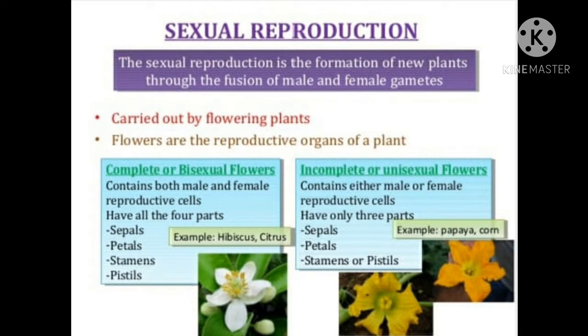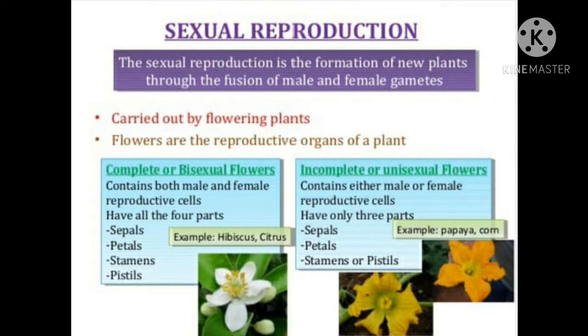A complete or bisexual flower contains both male and female reproductive cells, and they have all the four parts of a flower. For example, sepals, petals, stamens, pistil. All the four parts of the flower are present in a bisexual flower. Example, hibiscus and citrus. Hibiscus means gudhal or China rose, and citrus plants have bisexual flowers. You can see both stamen and pistil in these flowers.